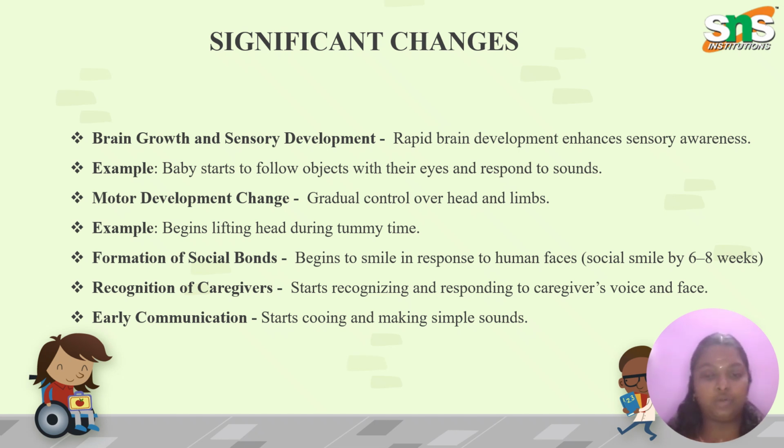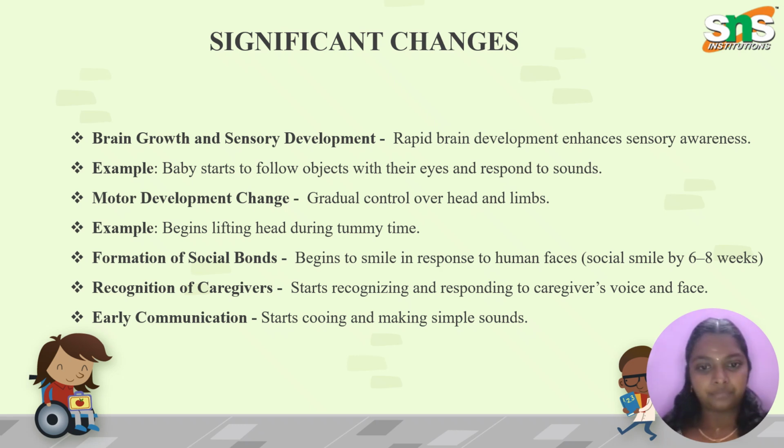Next is formation of social bond. Begin to smile in response to a human face. Social smile, 6 to 8 weeks. The social smile will start in 1 to 2 months, maximum from 2 months. So the baby will begin to laugh at a face which is familiar to that baby, like the caretaker or the mother or the father or the sibling, whoever is talking with that baby. The baby will automatically start seeing and smiling.